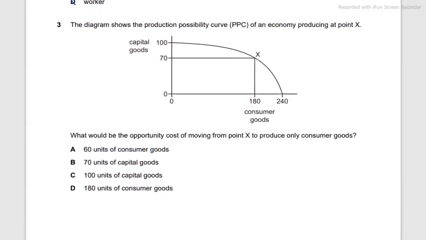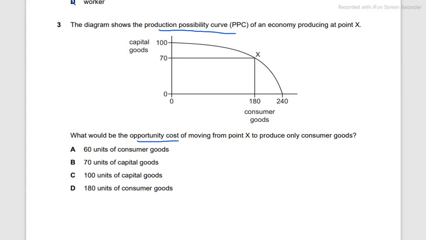Question 3. This is a question related to production possibility curves. It's also called production possibility frontiers. This is a very essential question in almost any economics exam. So it's really essential that you know how to work your way across a PPC diagram. You should also know what concepts can be linked with PPCs. For example, opportunity cost. This is a question related to opportunity cost, so it's really important that you do this topic in detail.